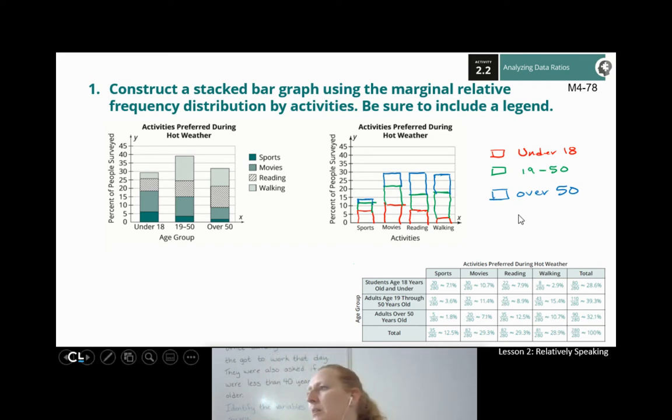So I added on my 10.7%. I added on my 12.5. I added on my 7.1. And I added only 1.8%. It was very little on that one. But there you go. Isn't that pretty? And we got it all color-coded.